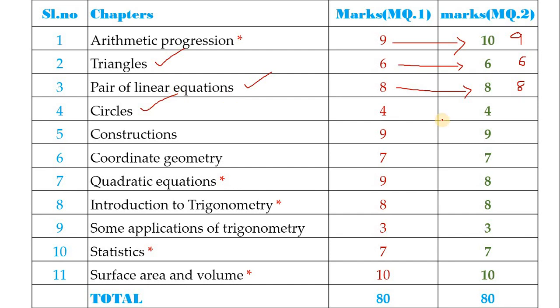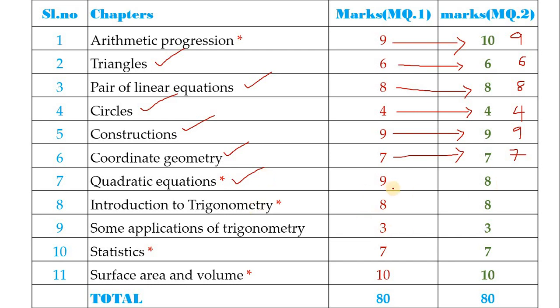Next is the circle chapter. In both the question papers they asked for 4 marks, so definitely you will get 4 marks. Construction. This year in construction they asked for 9 marks, children. Definitely you will get 9 marks only, and you can easily score 9 marks from the construction chapter, no doubt in that. Next is coordinate geometry. In both question papers they asked for 7 marks itself, so definitely you will get 7 marks. Next chapter is